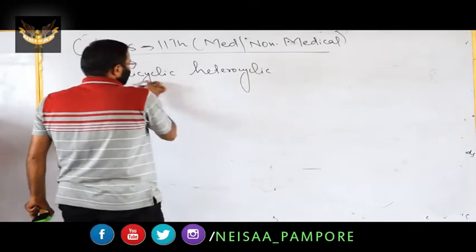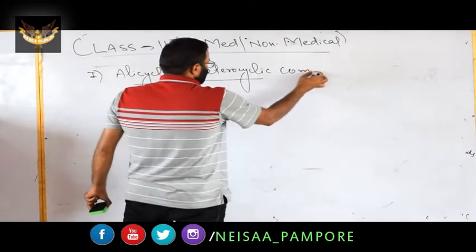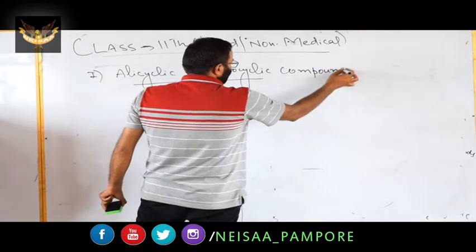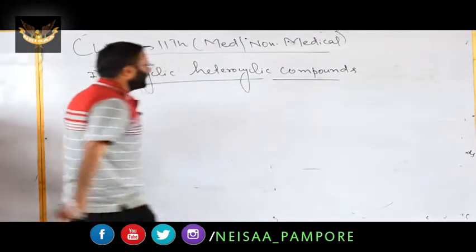How can you define an alicyclic heterocyclic compound?